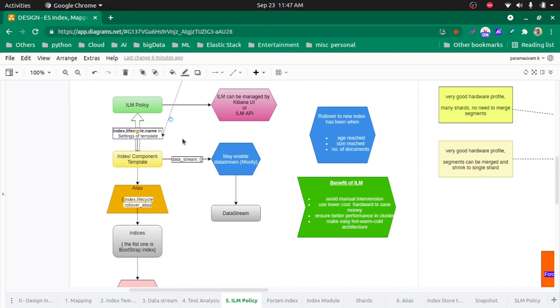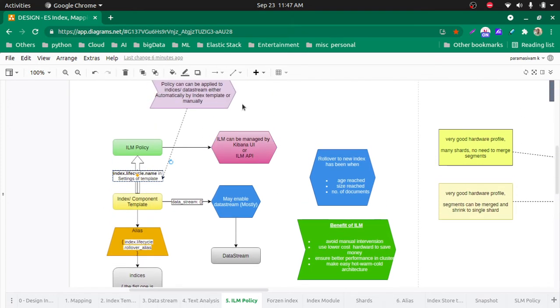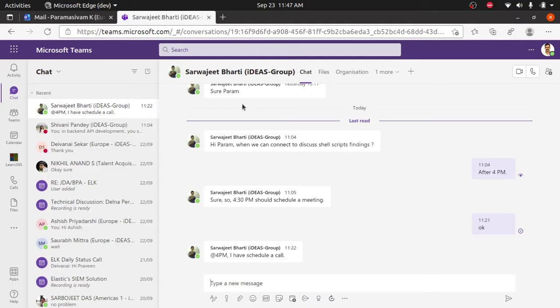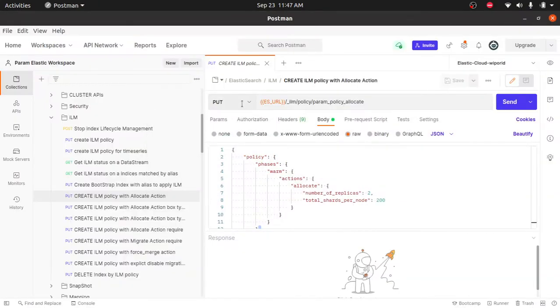Here you can see the index lifecycle name. This is a key name which comes under the settings of the template. So there we can specify the ILM policy. The ILM policy can be defined either in the Kibana UI, which is very easy, or using the ILM API. I will show those APIs in my Postman.